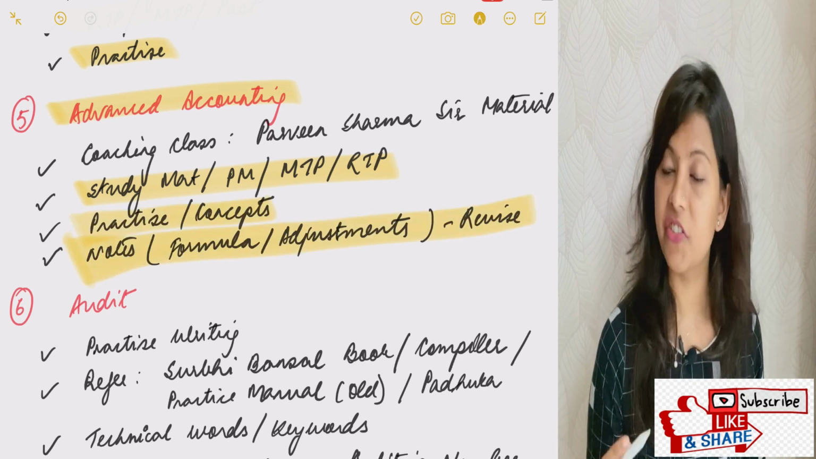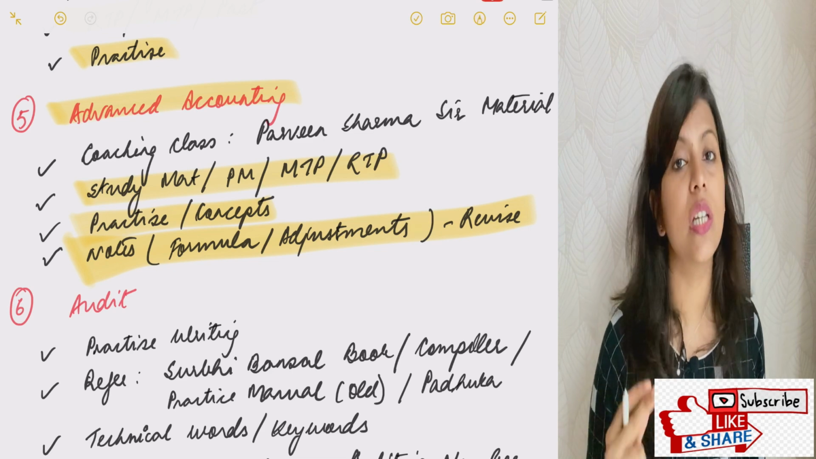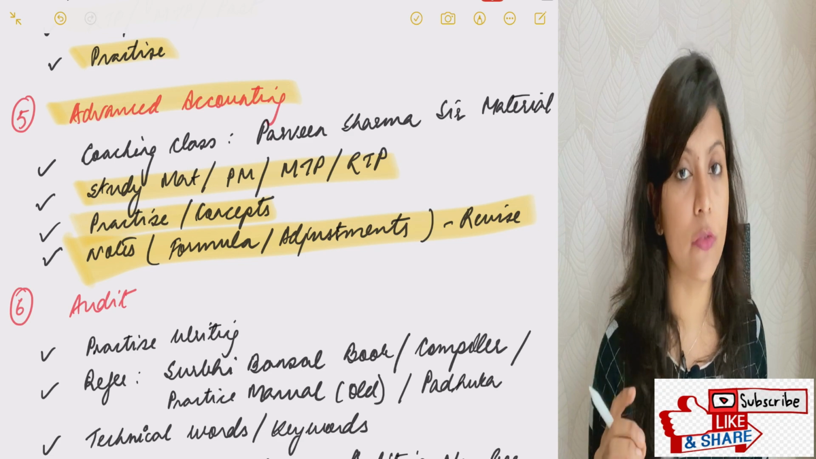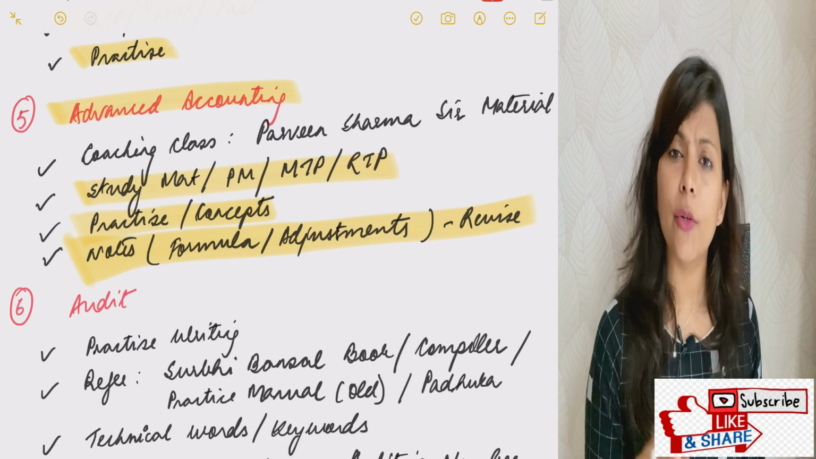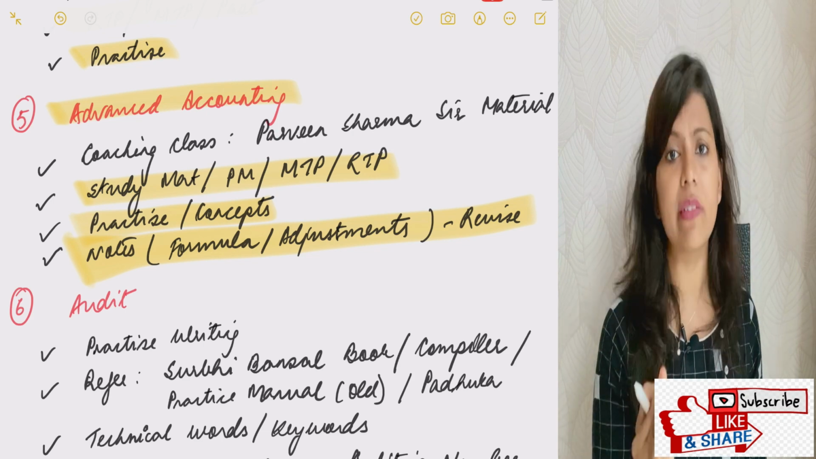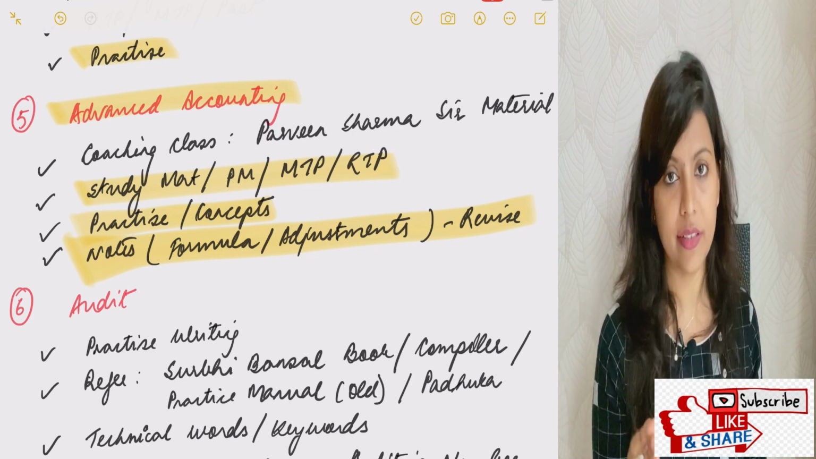Please make a formula or adjustment book. I am repeating it again and again. You need to actually make it for your final day. It's very important for CA exams. And you can take classes from anyone you need. Ultimately, your self study matters a lot. You need to practice by yourself.